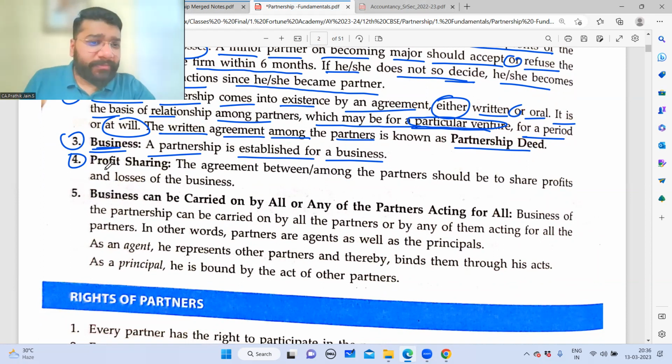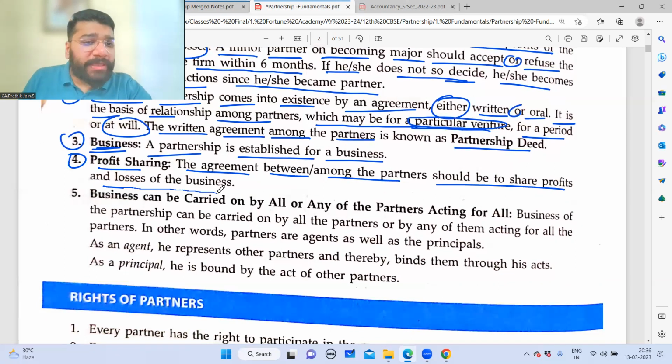Okay, fantastic. Profit sharing. The agreement between or among the partners should be to share the profits and loss of the business. When you say that we will share profits equally, which means losses also should be shared equally. You cannot have one rule for profit and one rule for loss, but it is possible to have.